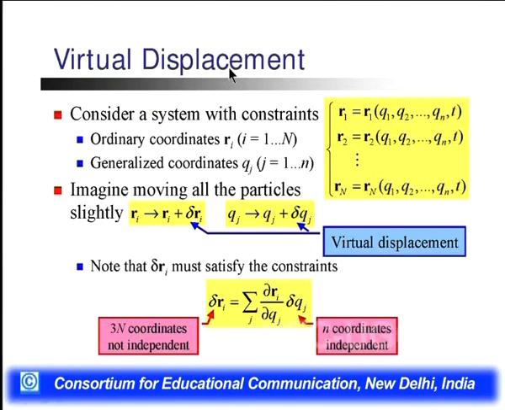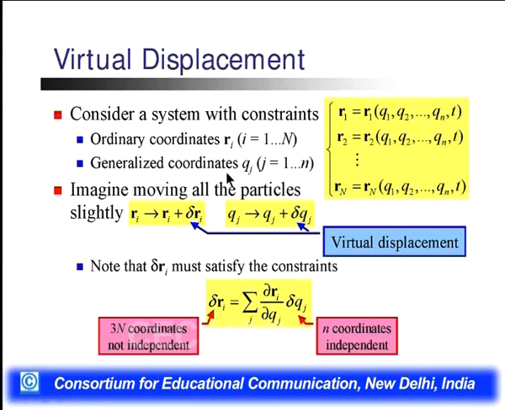Now we have the virtual displacement in terms of the constraints. Let us consider a system with constraints: ordinary coordinates defined by the Ri, generalized coordinates defined by the Qj. The ordinary coordinates Ri, i is equal to 1 to n. We are having n coordinates in the ordinary coordinates, and Ri is the position coordinate, i equal to 1 to n.